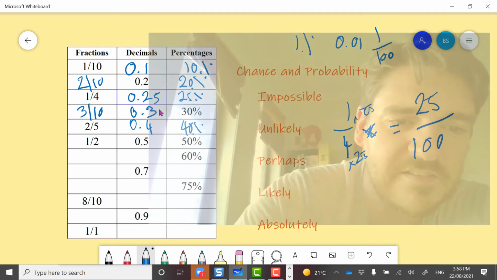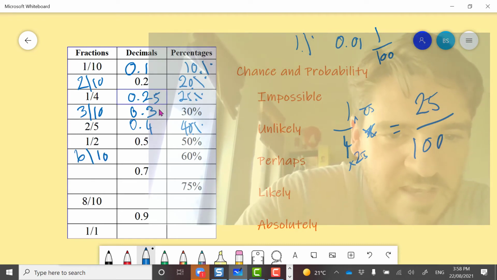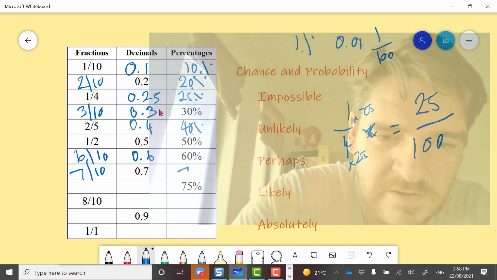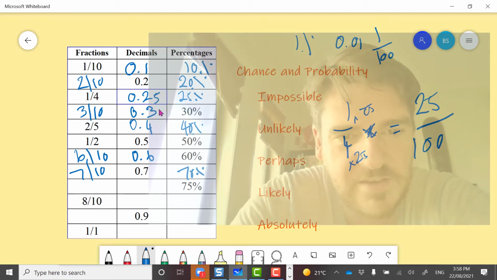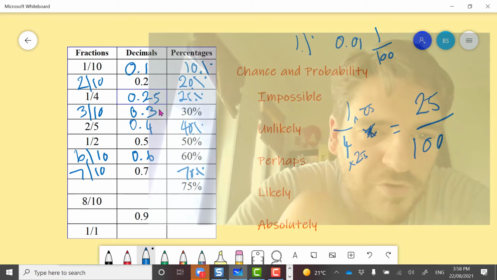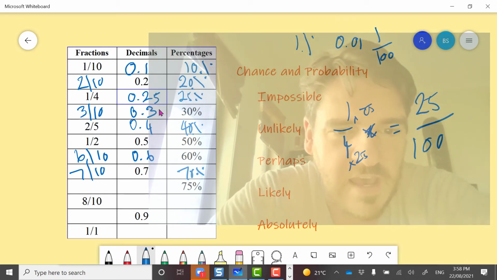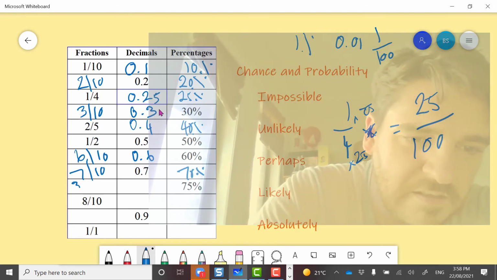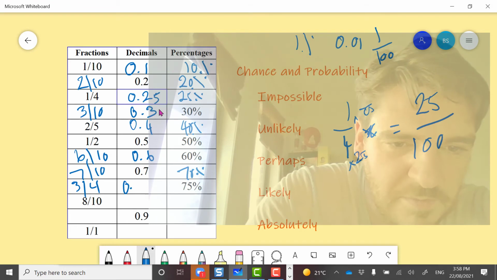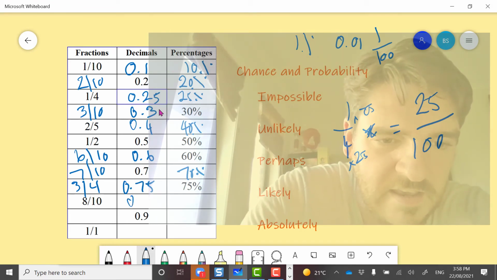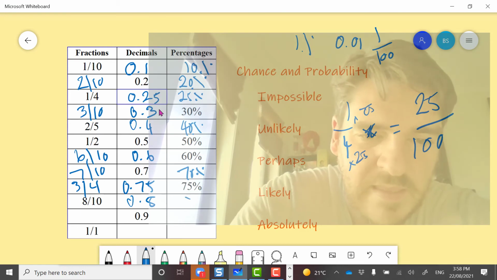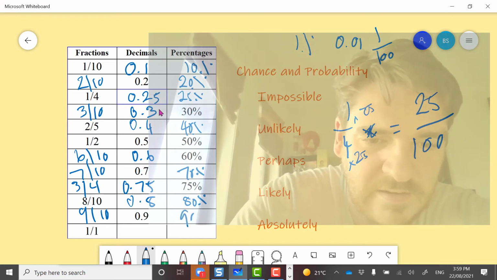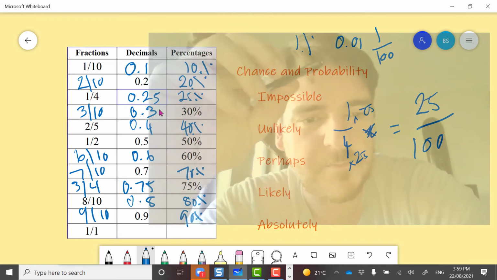Right, 60% here in our table, 6 out of 10, that was 0.6, 0.7 will be 7 out of 10, or 70%, and now we're here to a 75% one, which is our quarters, isn't it? We got that 1/4 that was 25%, so if 1/4 is 25%, 75% has to be 3/4, and that'd be 0.75. Right, 8 out of 10 is 0.8, and then 80%. 9 out of 10, and 90%, and then 1 out of 1.